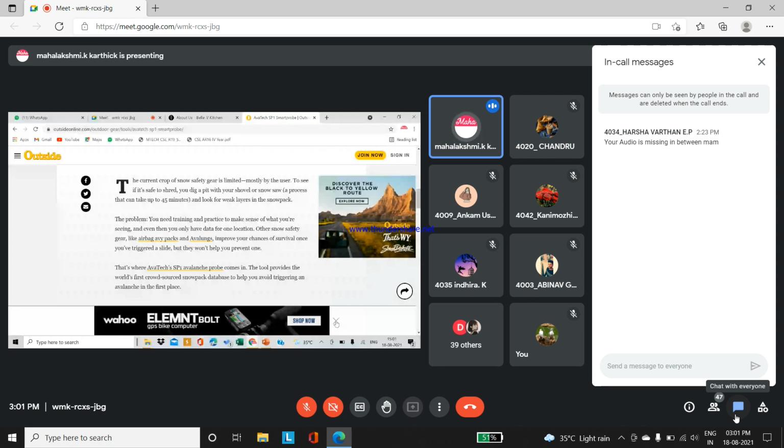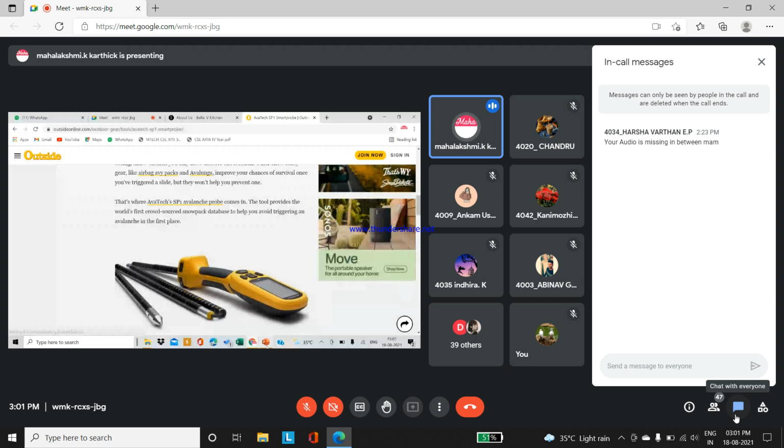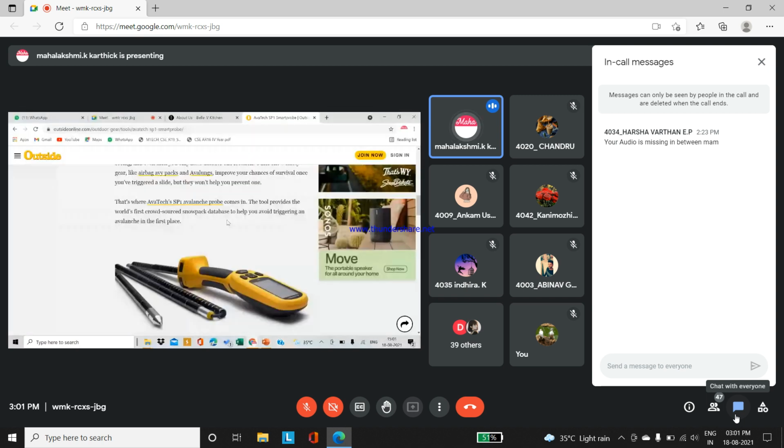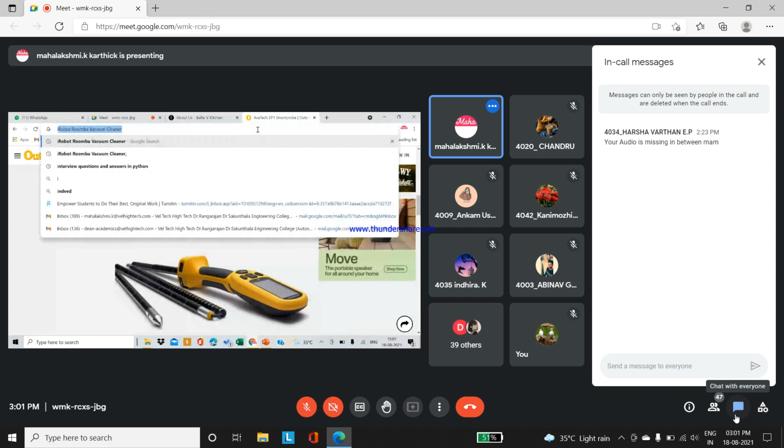This is the part. Similarly, this is a very important product. Being a computer science student, you will want to know about these robots.